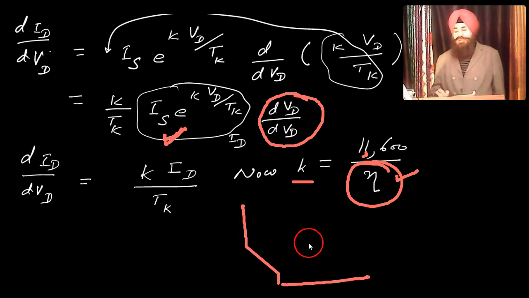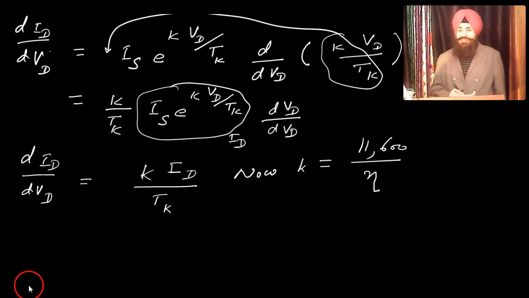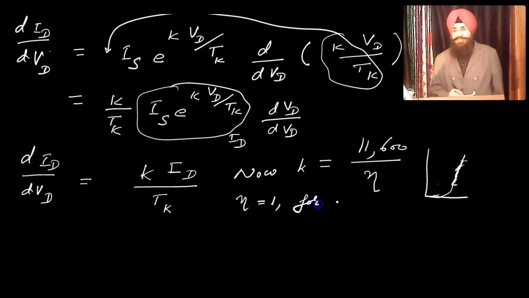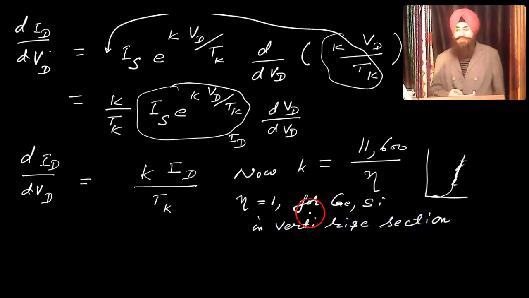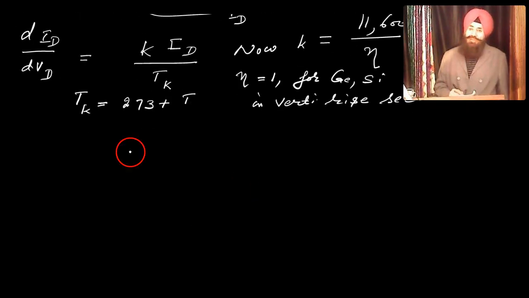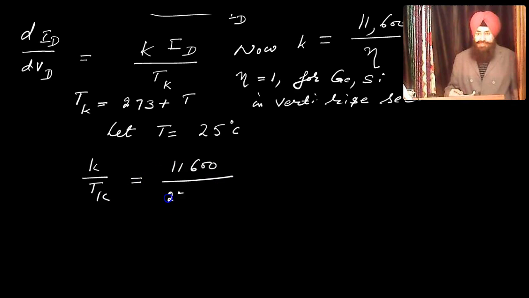This is a PN junction forward characteristics graph, and for the linear portion only, the value of eta is 1 for silicon as well as for germanium. For this linear portion, eta equals 1 for germanium and silicon, and not for the vertical rising section. Tk is the temperature on the Kelvin scale; for room temperature let it be 25 Celsius, 273 plus that.